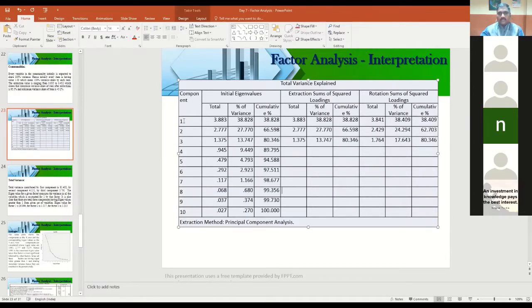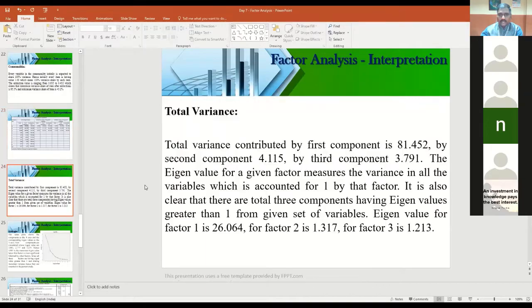Now only these 3 have an eigenvalue of more than 1. And these are the percentage variations. Now what you have to do is write the interpretation for the total variance explained. I'll go to the next slide. So this is a way to write the total interpretation.